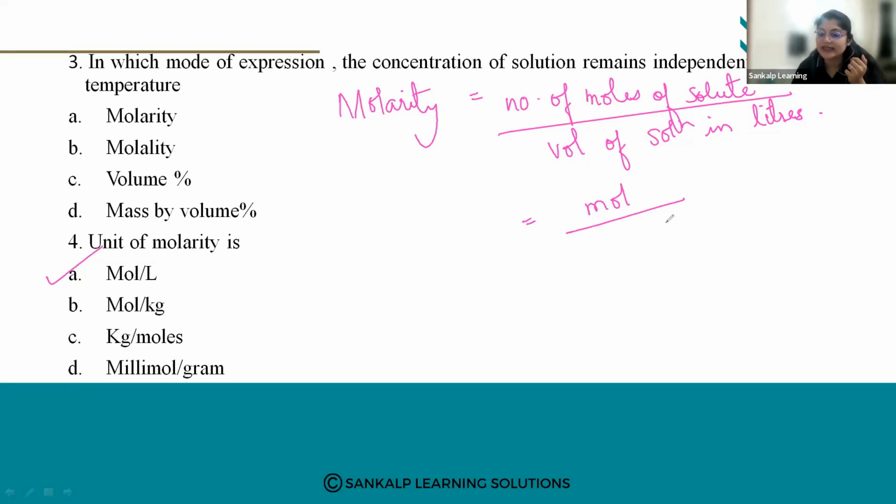Volume of solution in liter will be capital L. So the unit is mole per liter, and this is the answer, A.